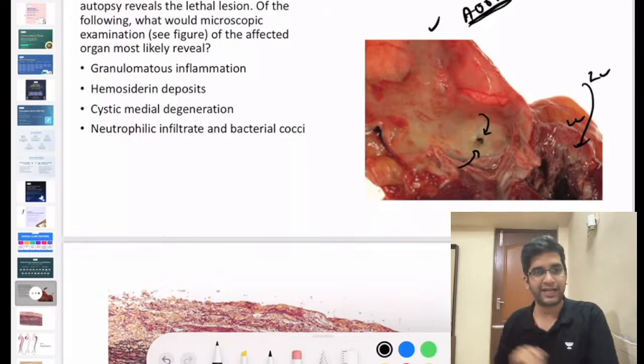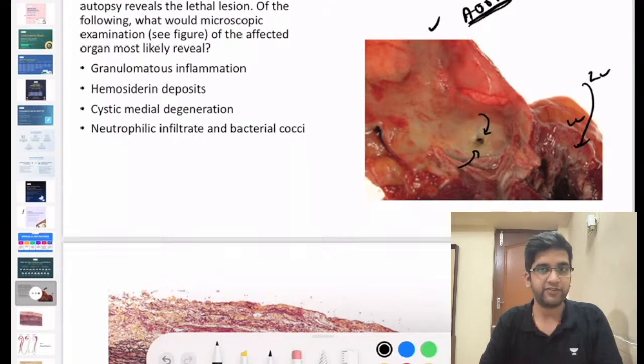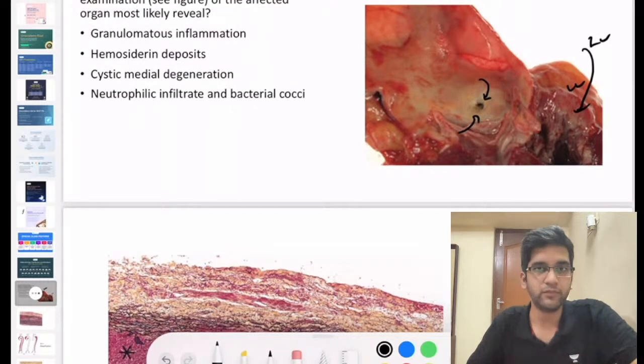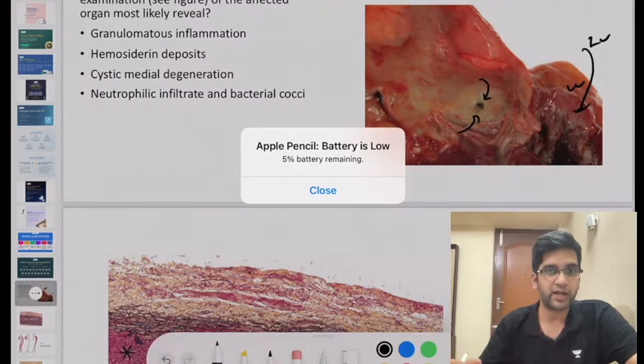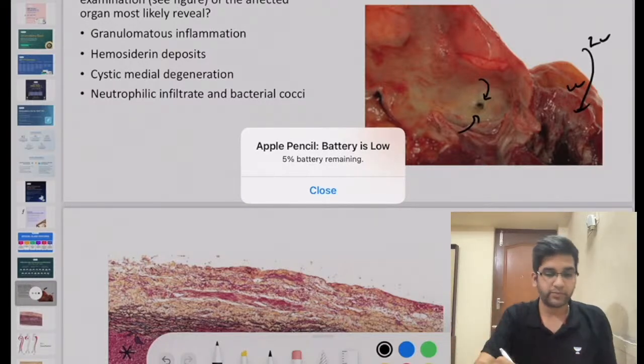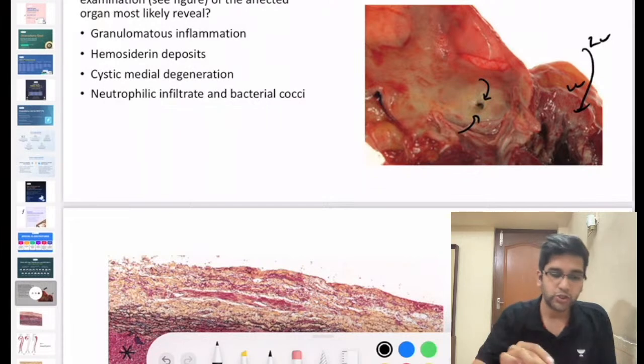Identify that as a normal anatomical structure. Then definitely we'll look at the abnormality. What do you think that is? Any guesses? Anyone? Okay, you must have heard about coronary ostia, right? In the aorta. So that's the opening of a coronary ostium. It's the starting of one of the coronary arteries, right? So that's an opening from the inside. So that is normal. So now we'll look at the question.